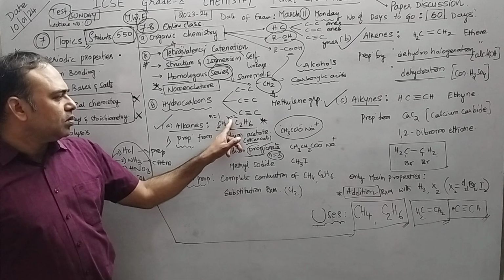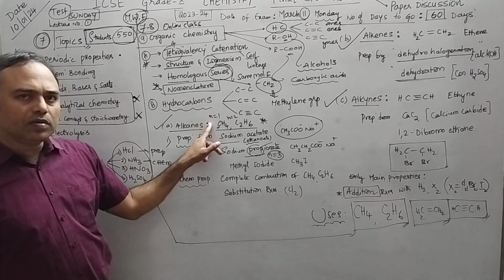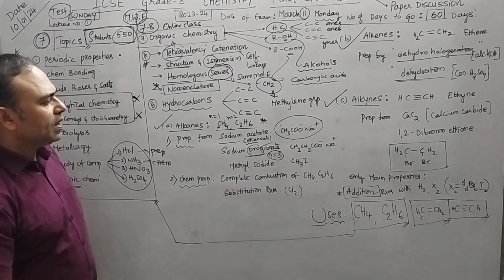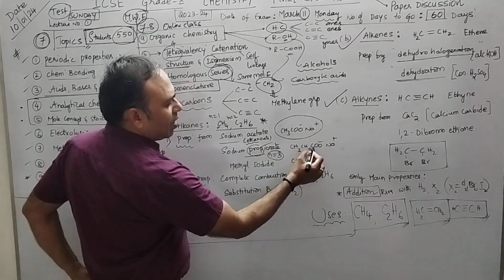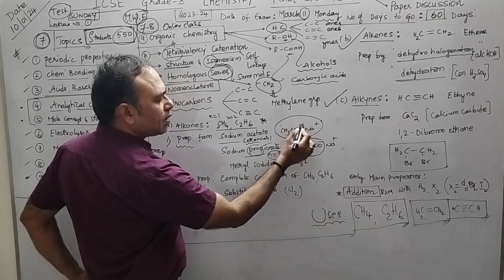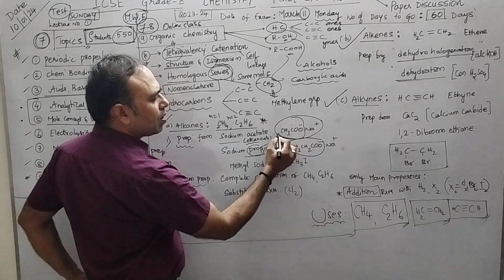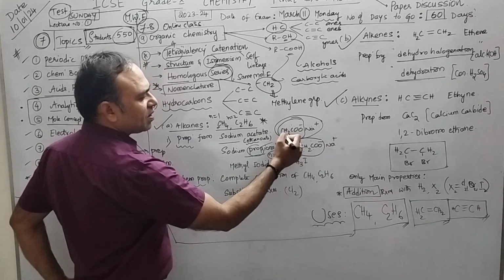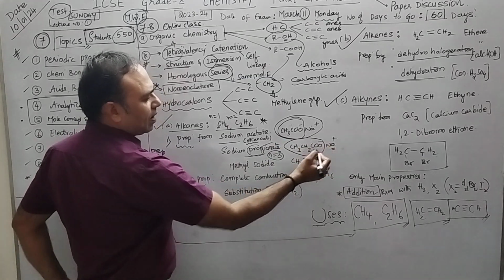It indicates n is equal to 2. Meth is n is equal to 1. Prop is n is equal to 3. Again, same thing: 1, 2, 3 carbons. Like this you take. This was eth, this is prop, 3 carbons. Same thing, COO minus Na.